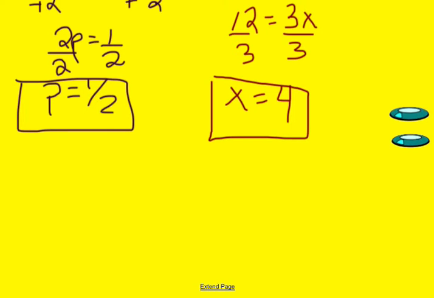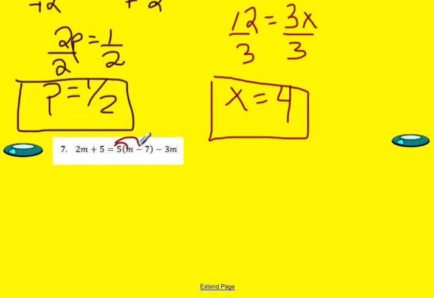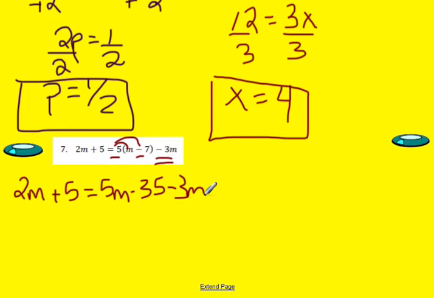Okay, I'll bring down number 7. So now I got a lot going on. So I'm going to go back to my steps. Step number 1 says to simplify each side of the equal sign. So I need to start by distributing. So I'm going to do 2m plus 5 is equal to 5m when I multiply 5 times m. Then 5 times negative 7 is negative 35. And then I can't forget about this minus 3m. Well, guess what? I'm still not finished with step 1. I need to simplify those two terms. So I'm going to have 2m plus 5 is equal to 5m minus 3m is 2m.